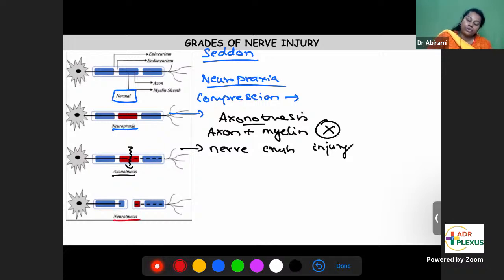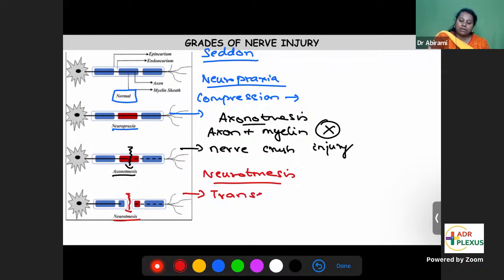The next form of injury, the worst form, is neurotmesis. Neurotmesis means the whole nerve has been cut. These are transection injuries. Completely it is cut. In neurotmesis, there are three types, depending on which layers are cut.